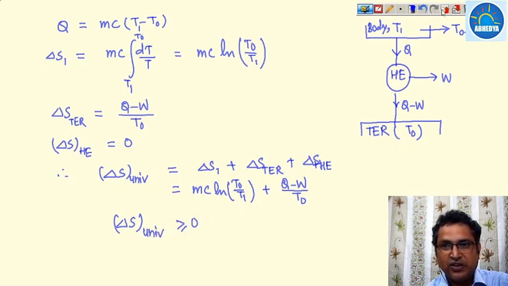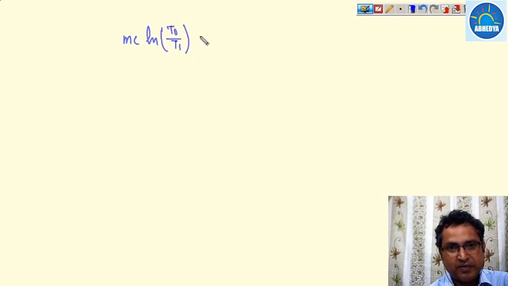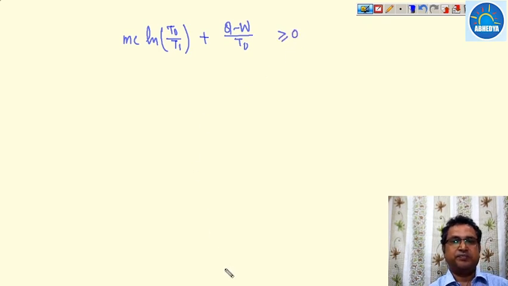So the value of mc ln T0 upon T1 plus (Q minus W) upon T0 should be greater than or equal to 0.